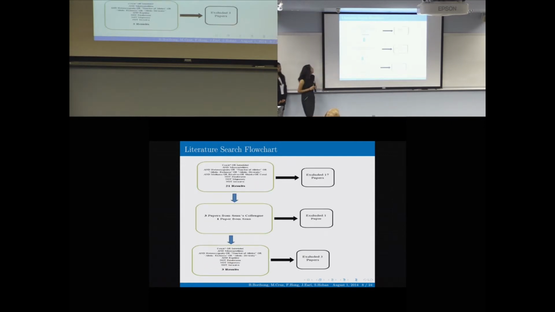We then had an additional 21 papers that we were able to obtain by including common names of higher taxa into our search. And out of those 21 papers, we had to exclude 17. We then had 3 additional papers that we obtained from a colleague of Sean. And out of those 3 papers, we had to exclude 1. We then added reptiles to our search, and that gave us 3 additional papers. Unfortunately, we had to exclude those same 3. At the end of our literature search, we had a total of 21 papers that met our criteria that we could use in our meta-analysis, and that covered a range of 19 species.